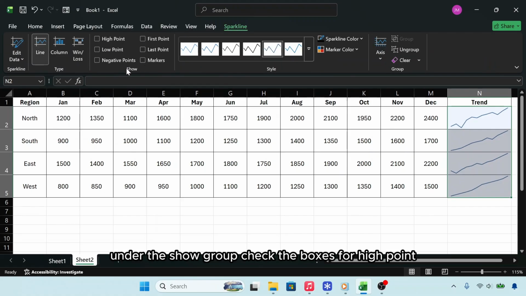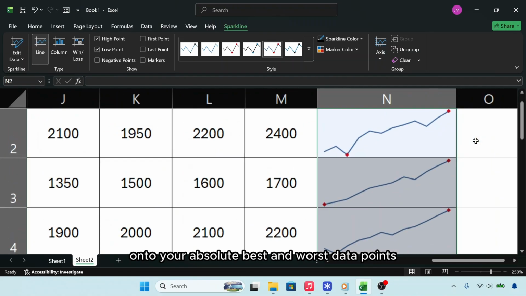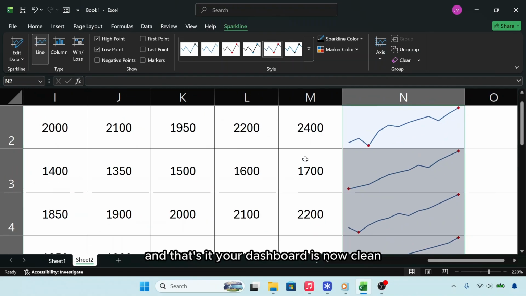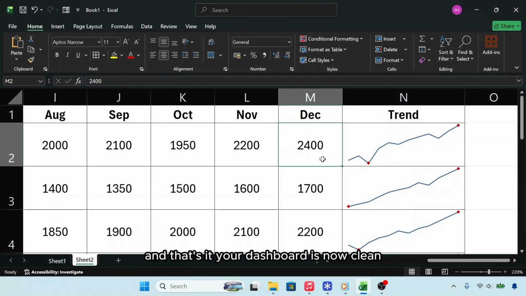Under the Show group, check the boxes for high point and low point to automatically drop color-coded markers onto your absolute best and worst data points. And that's it. Your dashboard is now clean, visual, and highly compact.